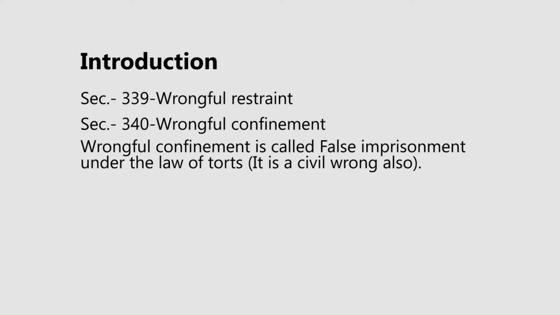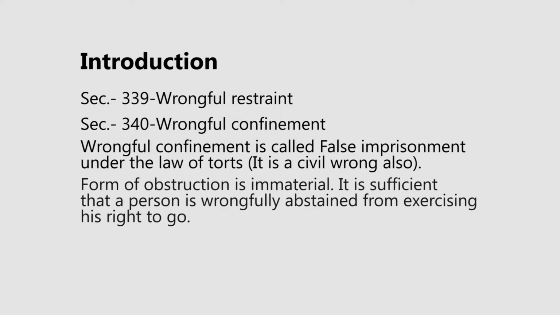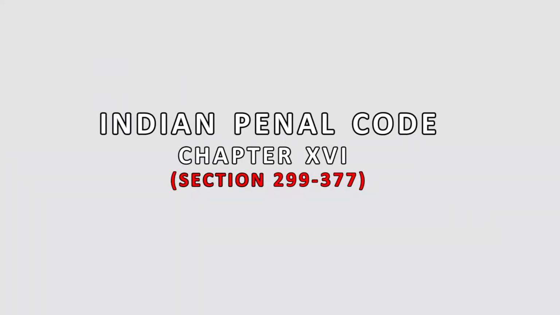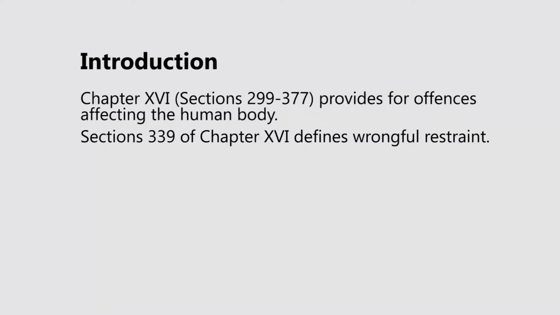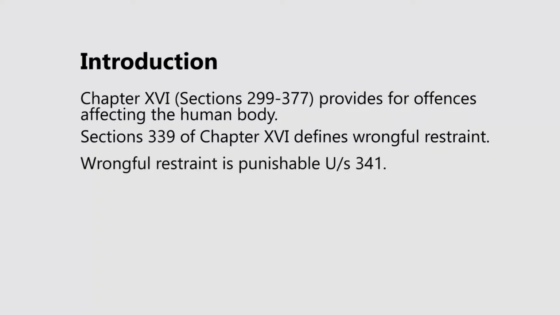It is important that in wrongful restraint, the idea of restraint is understood. For every form of wrongful restraint, it is necessary to have some form of obstruction. Chapter 16 of the Indian Penal Code provides various offences affecting the human body. Now, Section 339 of Chapter 16 defines wrongful restraint. Wrongful restraint as an offence is punishable under Section 341 of the IPC.